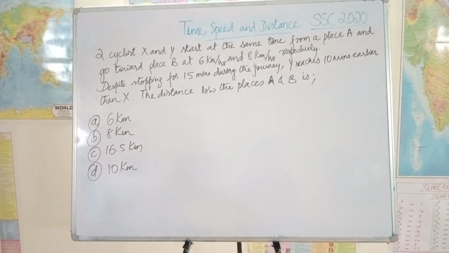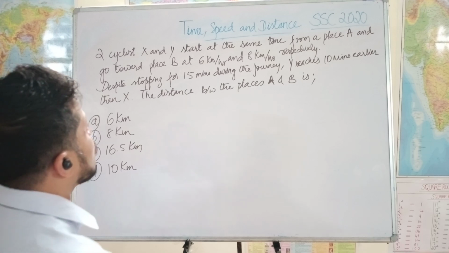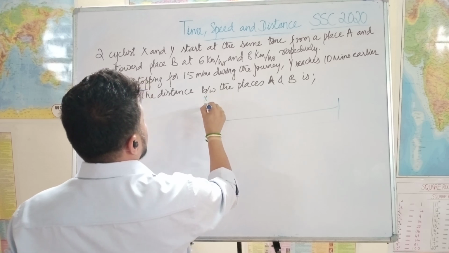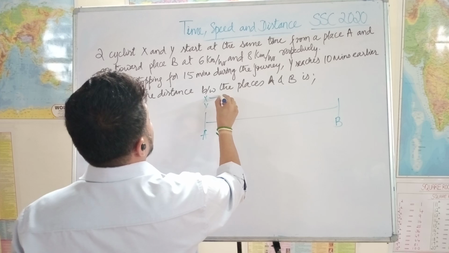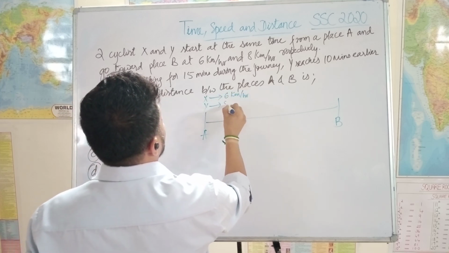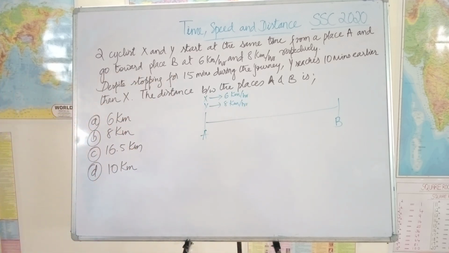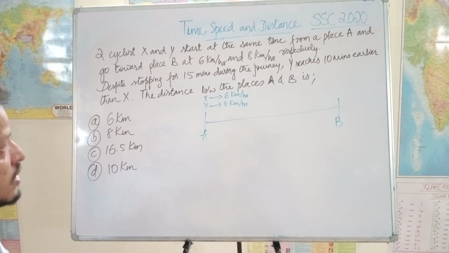We have the next question from SSC 2020. Two cyclists X and Y start at the same time from place A and go towards place B at 6 km per hour and 8 km per hour respectively. X goes at a speed of 6 km per hour and Y goes at a speed of 8 km per hour. Despite stopping for 15 minutes during the journey, Y reaches 10 minutes earlier than X. The distance between places A and B is?